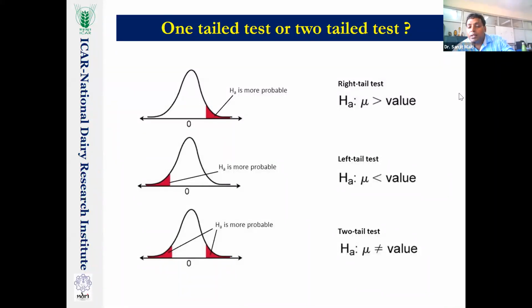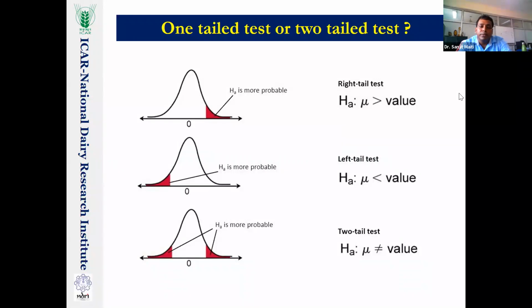That means higher, so I have put a direction. When the direction is clearly mentioned, it will be the one tail test. The direction may be higher or lower. If it is higher, it will be the right tail test. If it is lower, it will be the left tail test. Or when I say that there is no difference, that the participation is not equal, I am not telling which participation is higher, MSc or PhD, then it will be the two tail test.